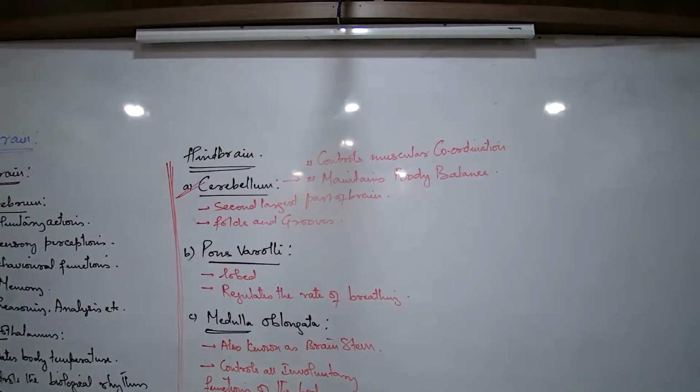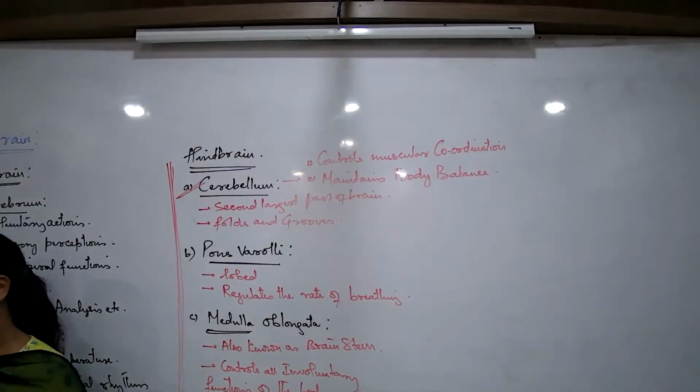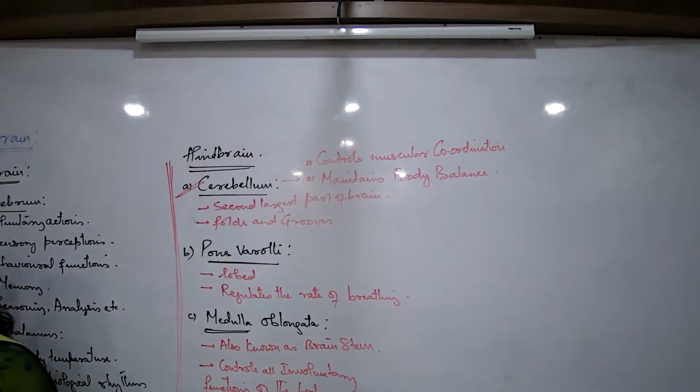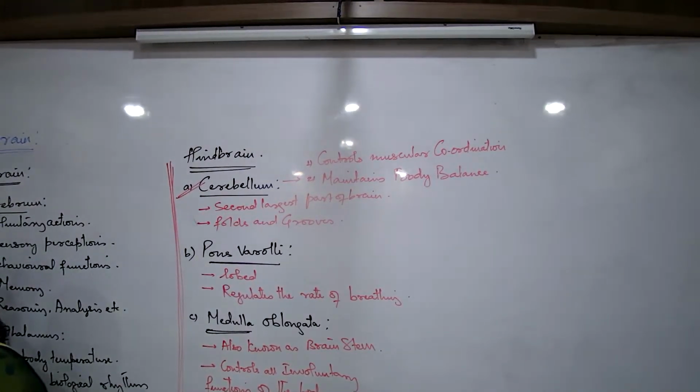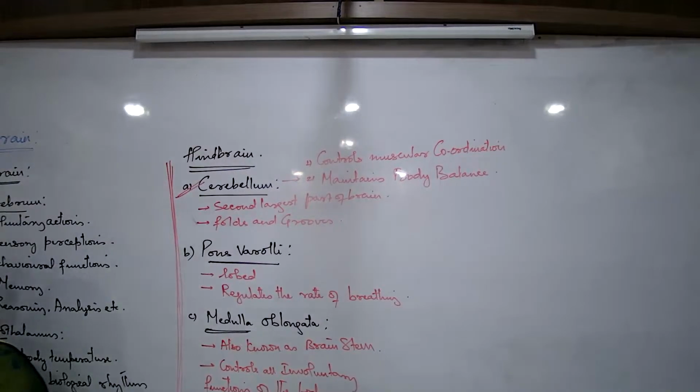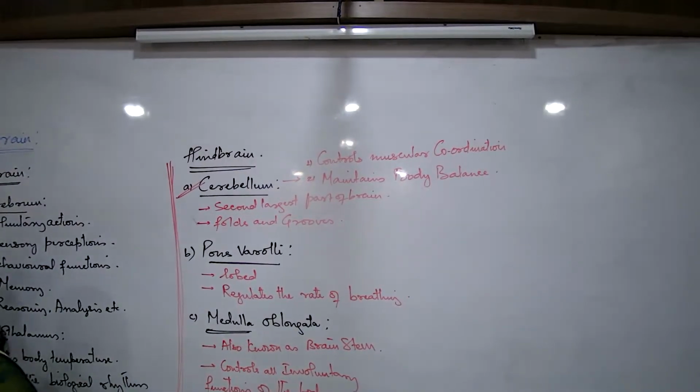There is damage in the medulla. Why is the person collapsing? Because the medulla controls the involuntary functions. The first thing is the heartbeat stops, and as the heartbeat stops, the regulation of the other functions of the body slows down.